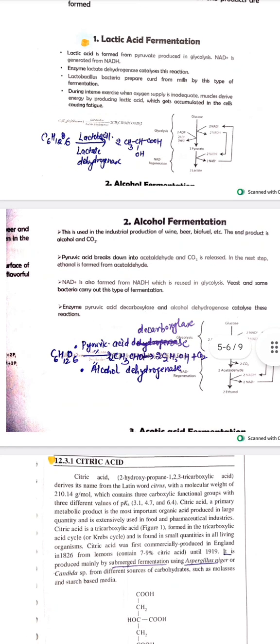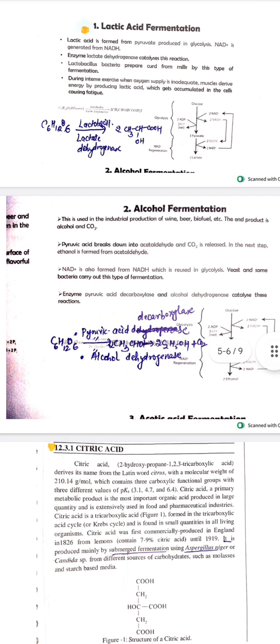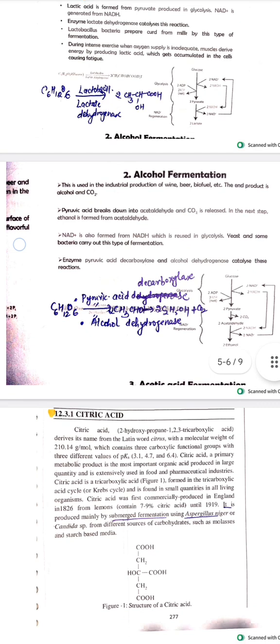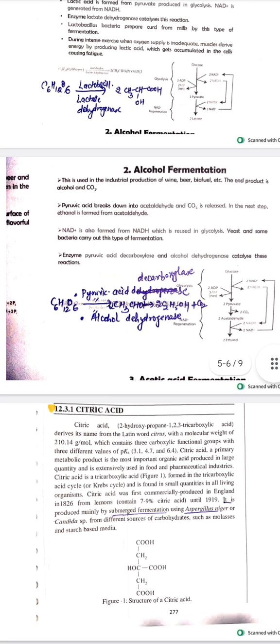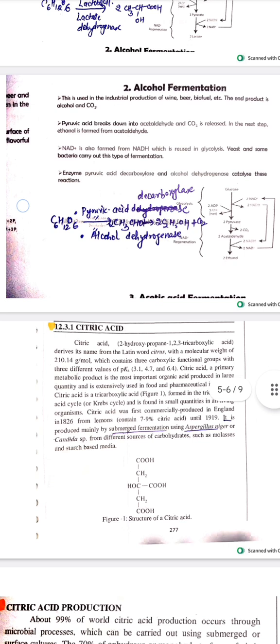Alcohol fermentation. This is used in the industrial production of wine, beer, and biofuel. The end products are alcohol and CO2. Pyruvic acid breaks down into acetaldehyde and CO2 is released. In the next step, ethanol is formed from acetaldehyde. NAD+ is also formed from NADH, which is reused in glycolysis. Yeast and some bacteria carry out this type of fermentation. The enzymes pyruvate decarboxylase and alcohol dehydrogenase catalyze this reaction.